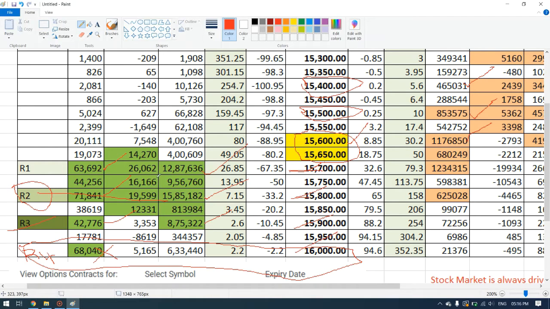You should remember that between 15,700 and 15,800 we have more volumes, almost 40 lakh contracts, plus 8 lakhs here, 8 lakhs here, and 3 lakhs here.